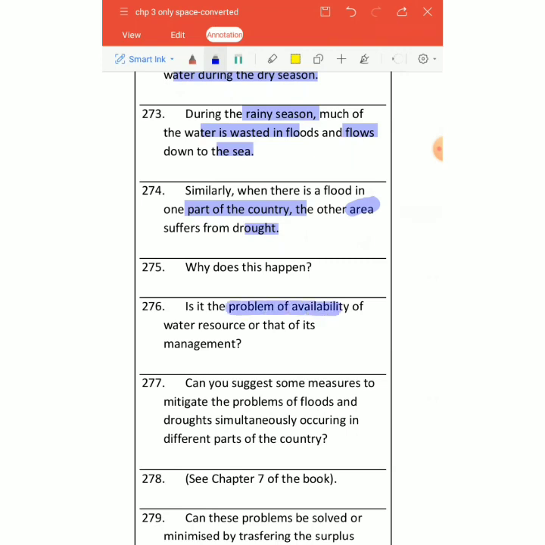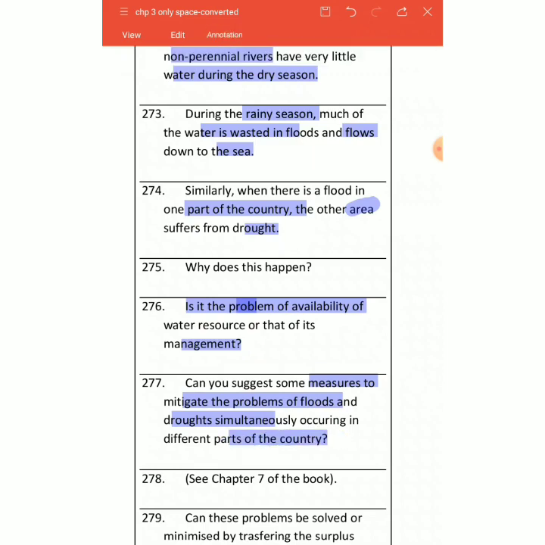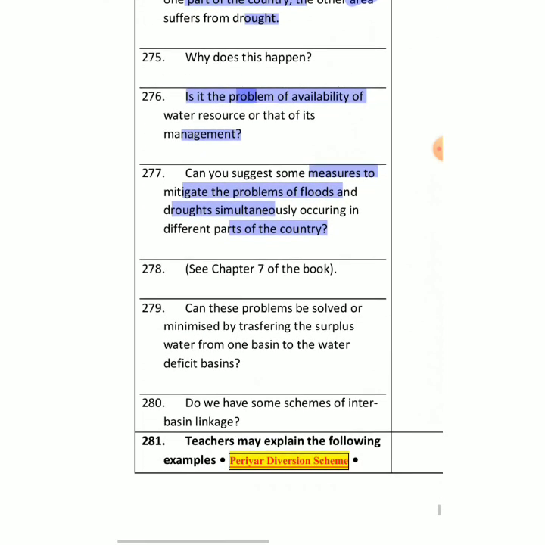Then there is a problem of availability of water sources and what type of management we have. We have some measures to mitigate the problems of flood. हमारे पास कुछ मेजर्स होने चाहिए ताकि हम प्रॉब्लम को सॉल्व कर पाए, फ्लड्स को और ड्रॉट्स को एक साथ in different parts of the country, right? So how can these problems be sorted out, that we can ask ourselves.